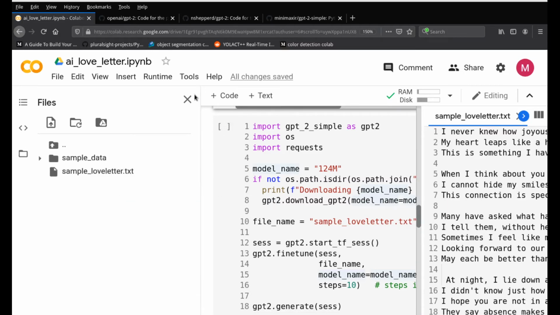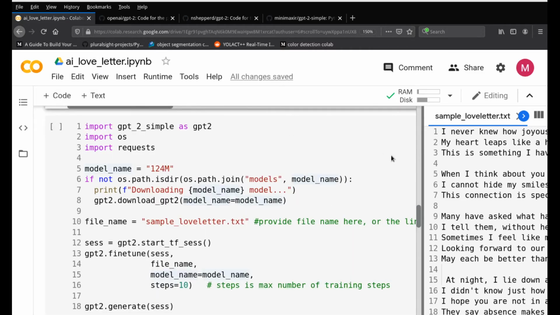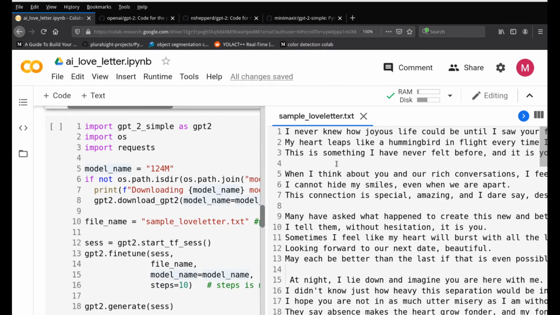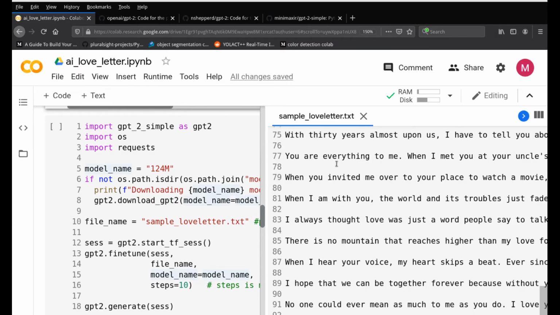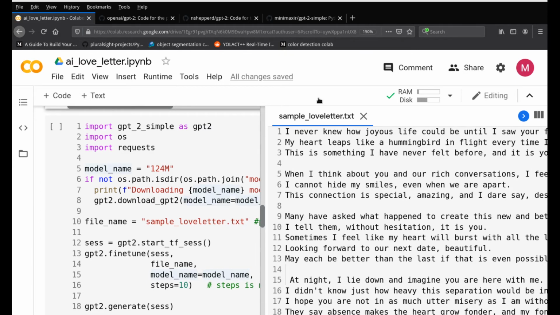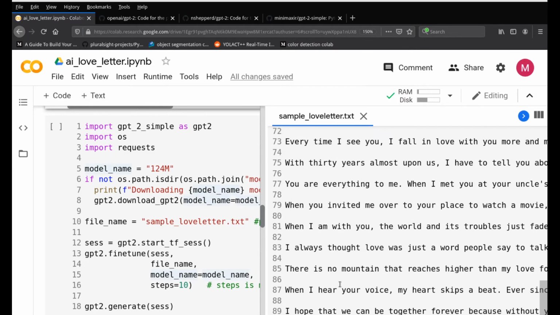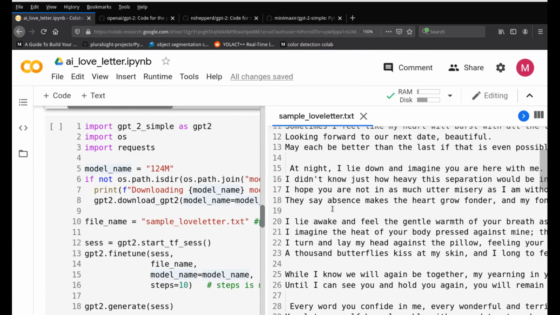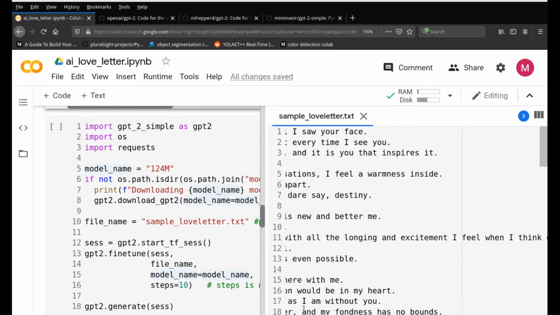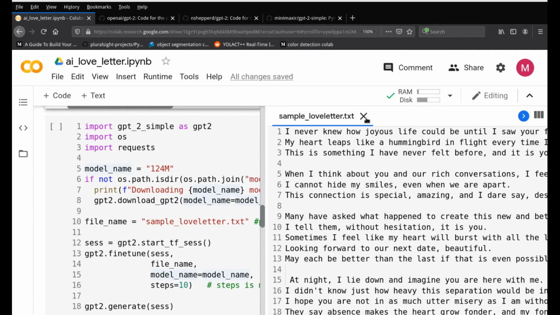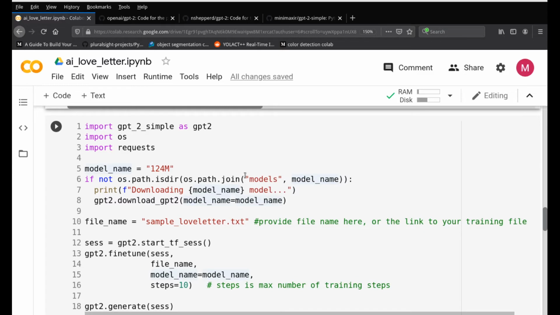So if I close this, this is what the text basically looks like. These are all the different types of love letters that I had found on the internet, and I just copy pasted them here. So we are using it. You can see it has about 92 lines and it has tons of text available here. So it's just being used and it's being given to the GPT-2 variable.